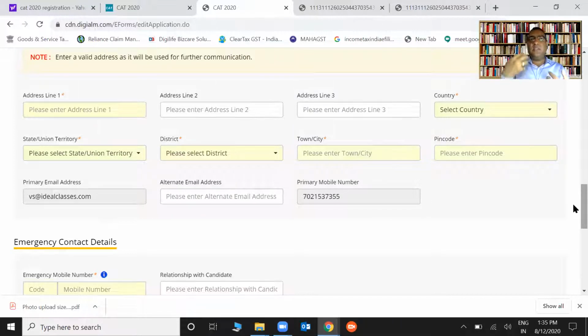Point number one. Point number two, what happens is this: your CAT marks go to a lot of other affiliated colleges via CAT, right? Don't bother about that. They will send a lot of communications. If you want MBA colleges to contact you, give your permanent address here. Preferably give a permanent address. Your admit card, your scorecard, nothing will be sent via post. Everything is on email now. So don't worry, it doesn't matter. This address is compulsory. Obviously, you can see the red tick mark here. It's compulsory, but it doesn't matter, right?